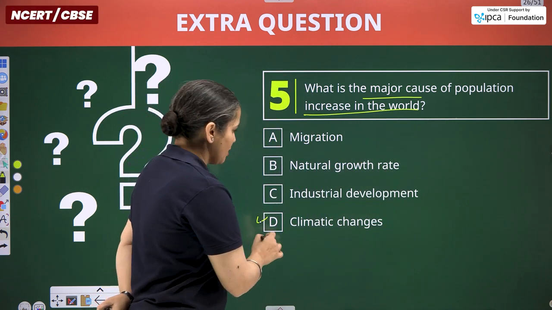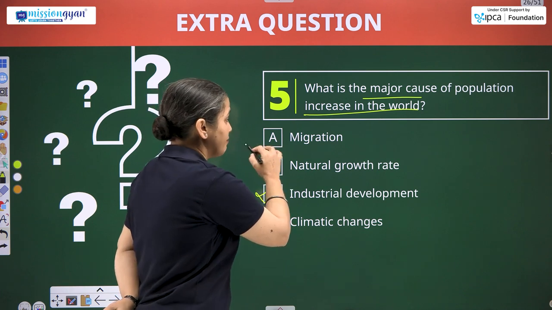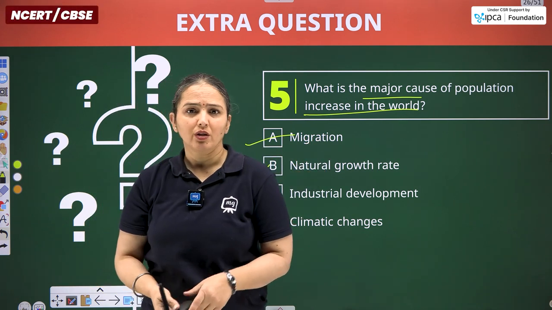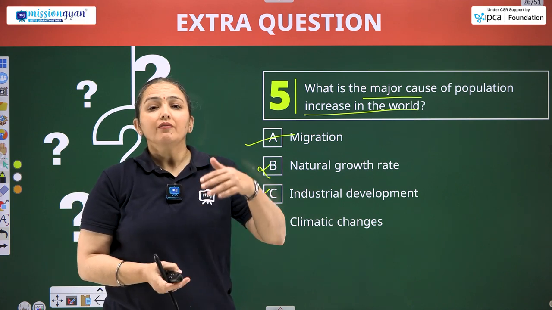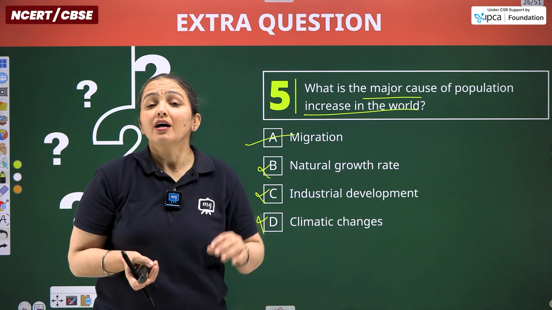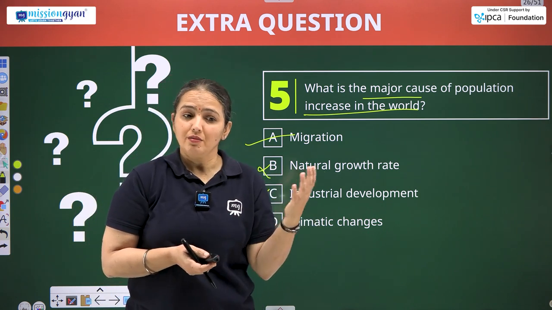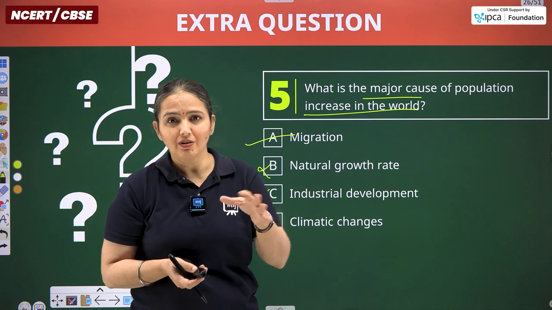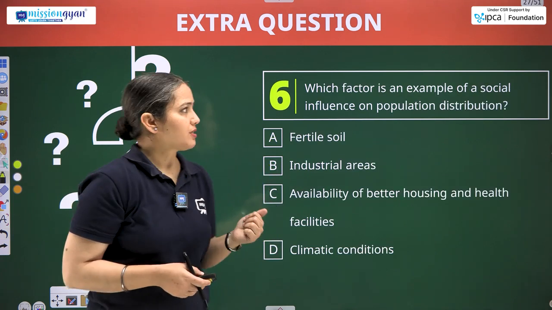Next question. What is the major cause of the population increase in the world? Climatic changes, no industrial development, natural growth rate, migration, the huge one. We have discussed this in the exercise class also. I hope you remember that from the last few decades, a trend has been set that more and more children are moving abroad from their nation as immigrants, for better career opportunities.